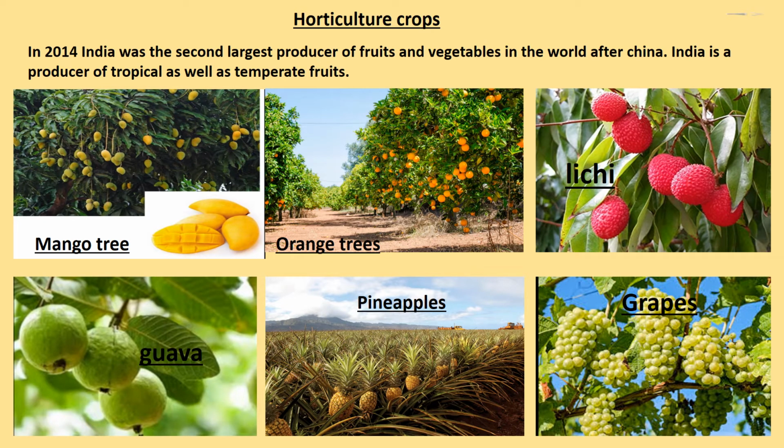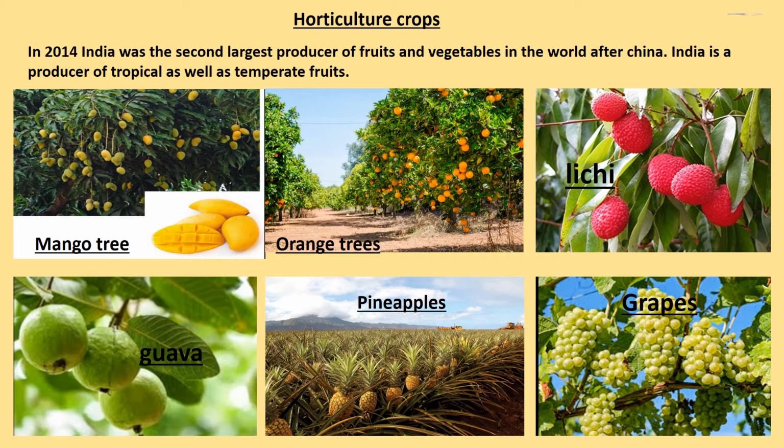Horticulture crops. In 2014, India was the second largest producer of fruits and vegetables in the world after China. India is the producer of tropical as well as temperate fruits. As you can see in the figure, children, mangoes of Maharashtra, Andhra Pradesh, Telangana, Uttar Pradesh and West Bengal, oranges